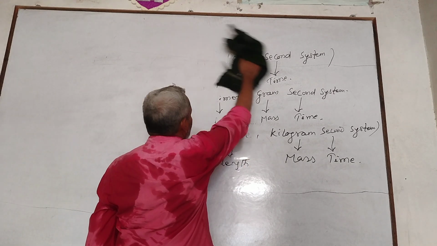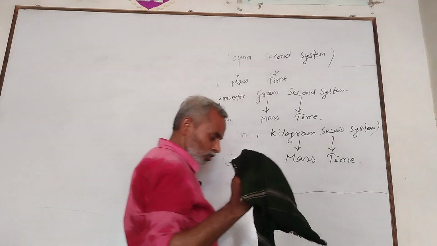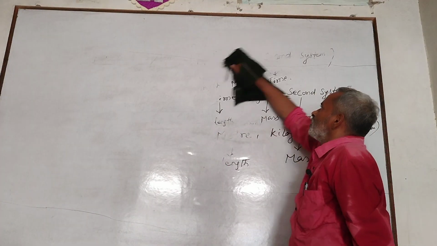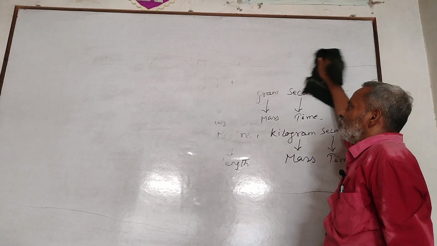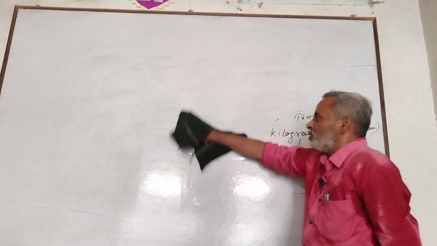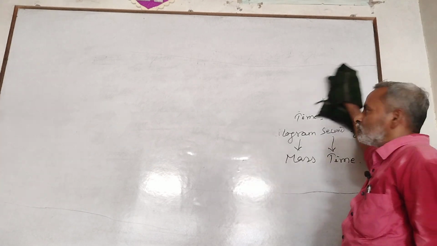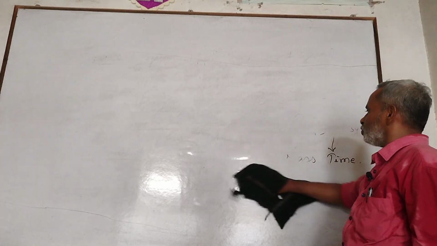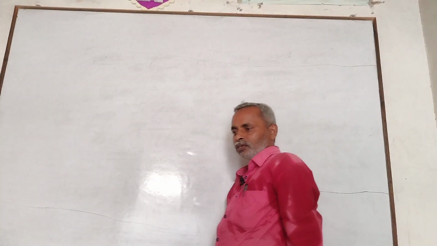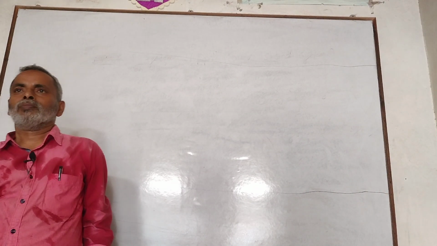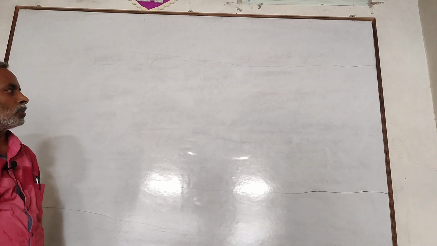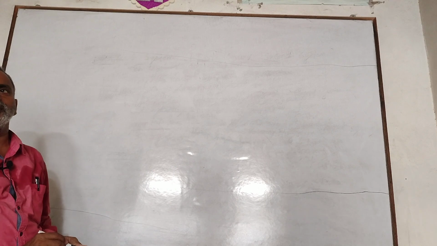In MKS system, there are three fundamental units. In addition to these three, 4 additional units were added in SI system, and now in SI system there are 7 fundamental units and 2 supplementary units.